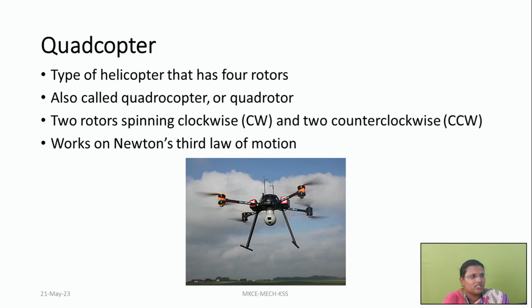So what is a quadcopter? It is a type of helicopter which is having 4 rotors, and you can call a quadcopter a quad rotor also, because it is having 4 rotors. As I said, it is having 4 wings or rotors. 2 rotors are spinning in the clockwise direction, and the other 2 are spinning in the counterclockwise direction. It works on the principle of the third law of motion. As everyone knows, every action has an equal and opposite reaction. This is Newton's third law of motion. So it works on the principle of Newton's third law of motion.